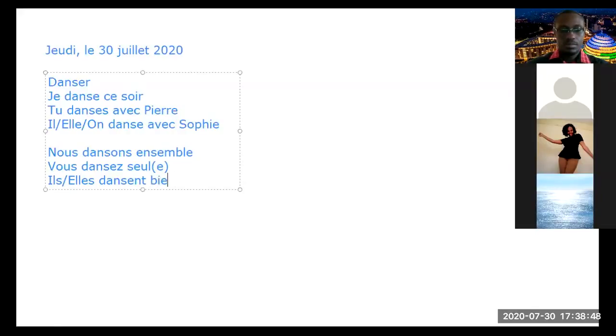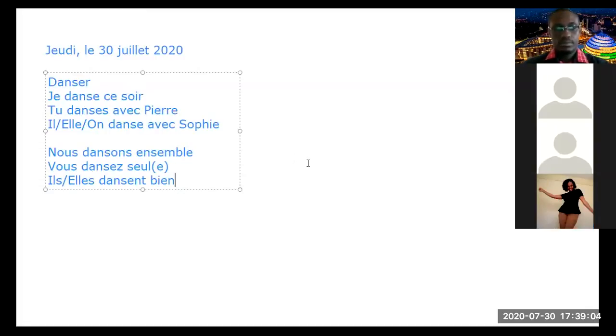So bien is good, isn't it? Or well. And well is actually an adverb describing the verb, to dance well. So ils dansent bien. Can we say all of us, ils dansent bien? Il danse bien. Elle danse bien.